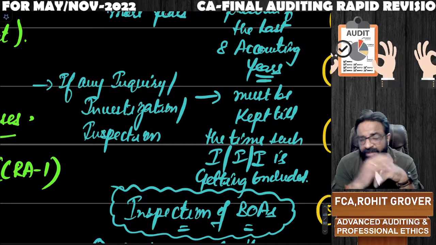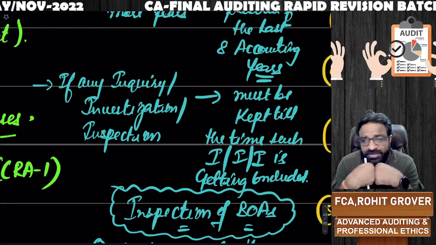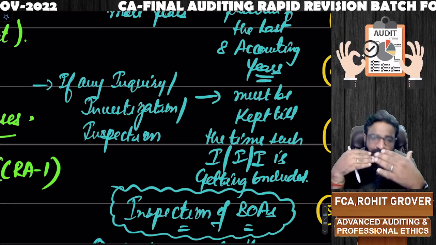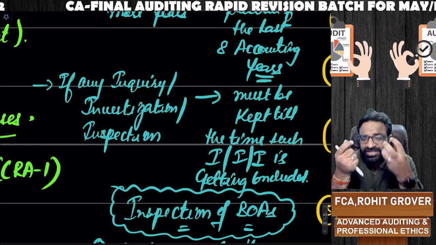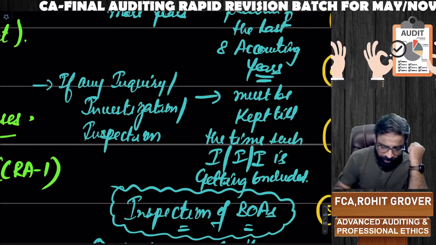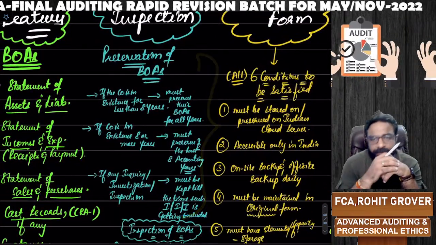Say for example, the inquiry took 15 years to get concluded. So you can't dispose of these books of accounts after 8 years. You have to preserve them till the time that inquiry, investigation or inspection is not getting concluded. So this is what brings an end to your topic of preservation of books of accounts.